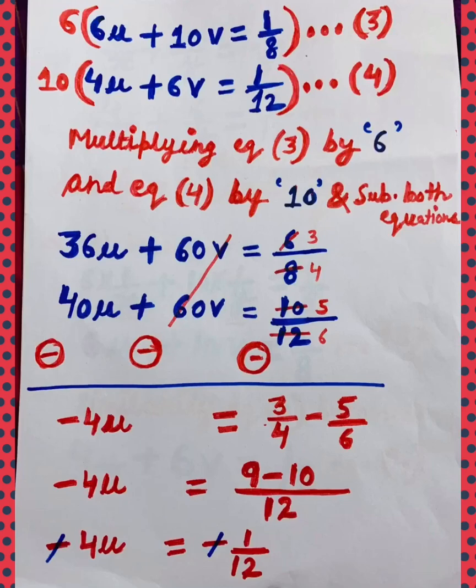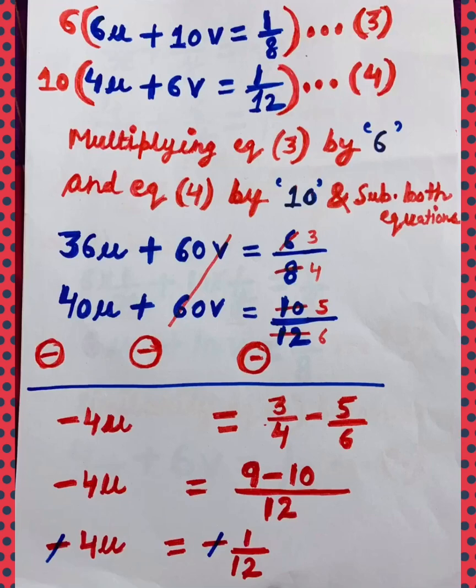Now I will multiply equation 4 by 10. 10 into 4u will be 40u plus 10 into 6v will be 60v is equal to 10 into 1 by 12 will be 10 by 12. 10 upon 12 will be cancelled and I will get 5 by 6.